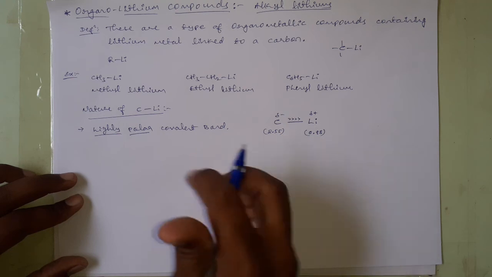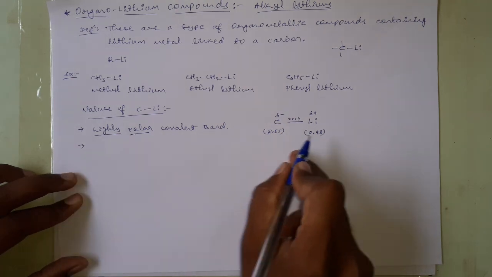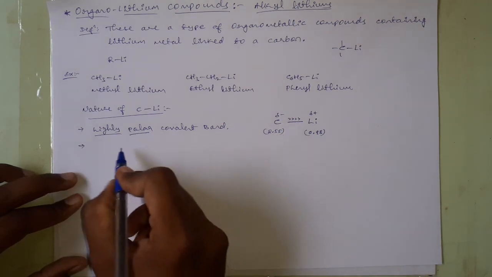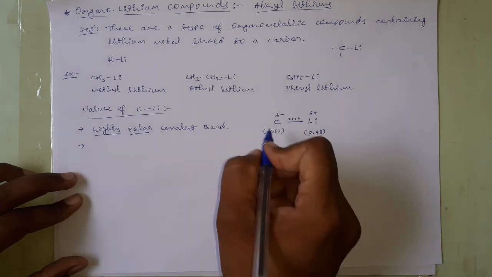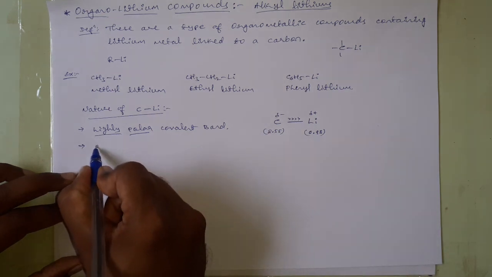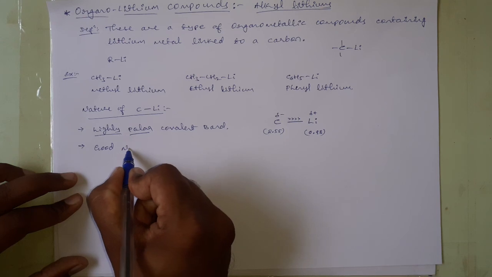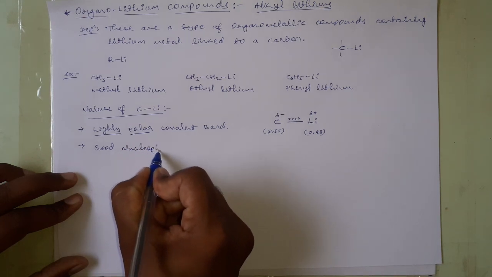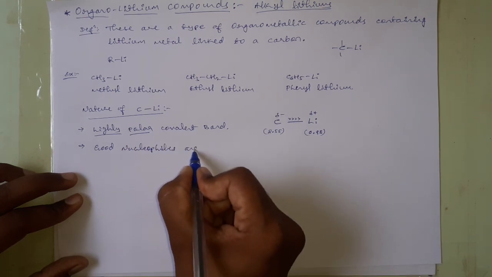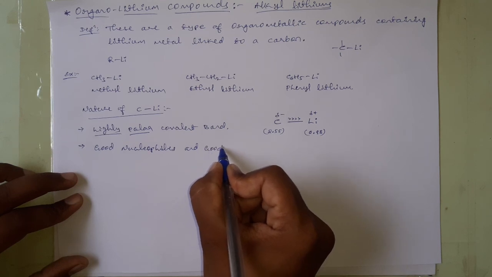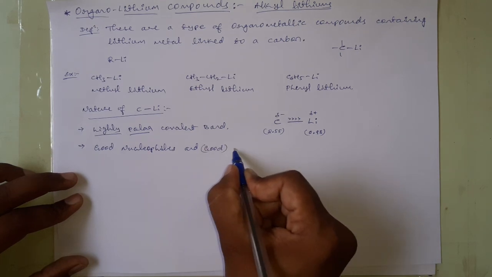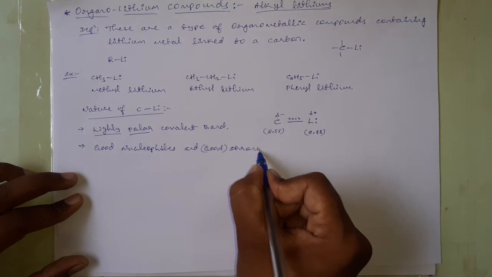And because of its polar nature, these organolithium compounds will act as good nucleophiles and strong bases.